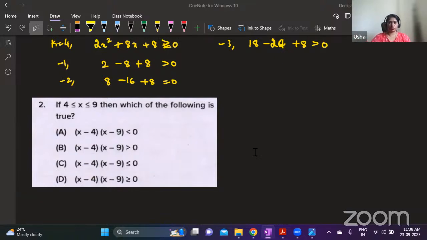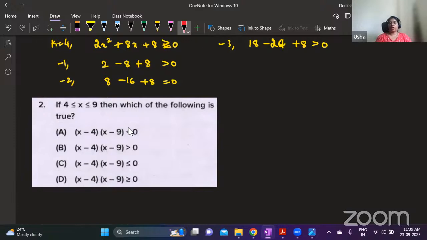Others got the answer. Multiply this x minus 4 into x minus 9. Here, this number is between 4 and 9, both inclusive. So this should be true for all values of x. And in an equation, you cannot take a different value for this x and a different value for that x. In one equation, both x will be of the same value.